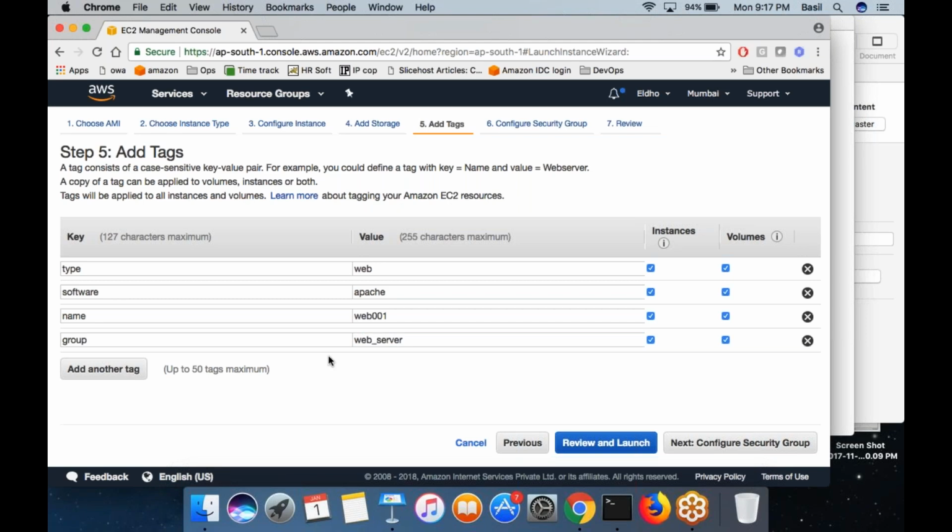Basically, these are the identifiers of the machine, and at a later stage, you can issue a query to AWS telling it, give me the list of machines which are part of the group web server, or which have the name web 001, or which are running the software Apache. So I can send queries to AWS later if I specify some tag here. Basically, these are identifiers of the machine.